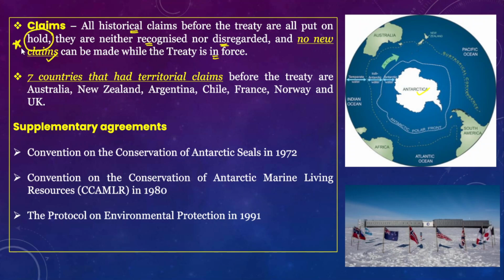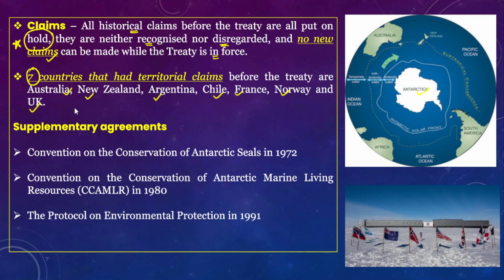However, we have discussed that several countries have historical claims over the land of Antarctica. Now what are those countries? There are 7 countries which have these claims. They are Australia, New Zealand, Argentina, Chile, France, Norway and UK. So these are the countries which have the historical claims over the Antarctica land, Antarctica continent.